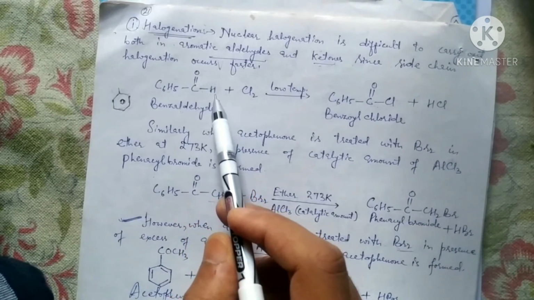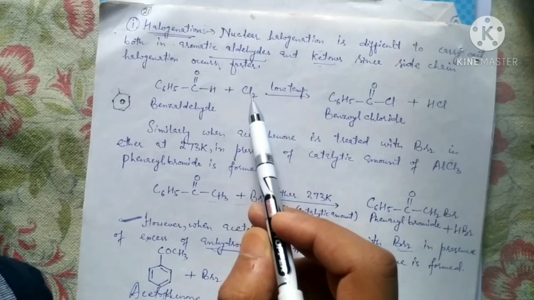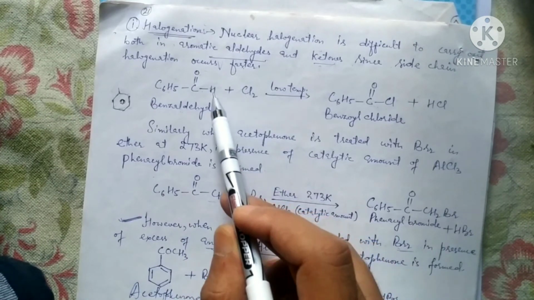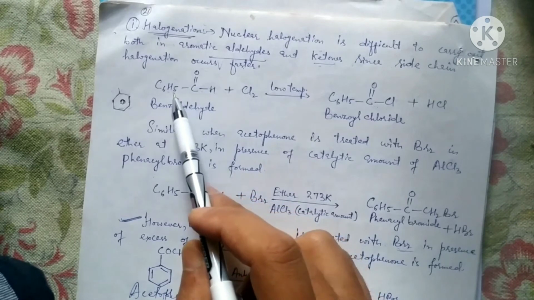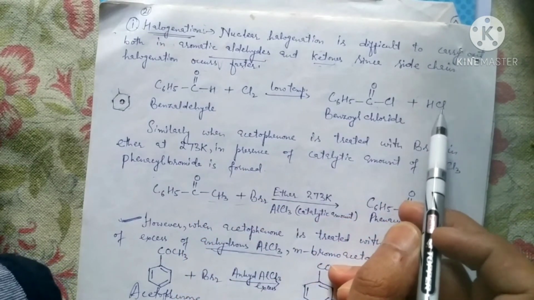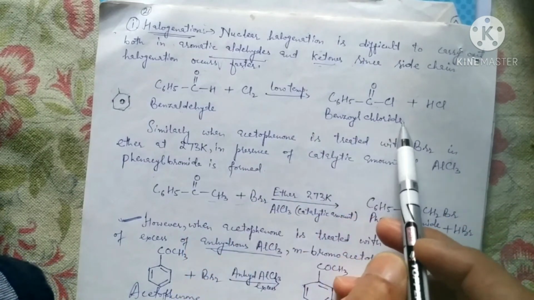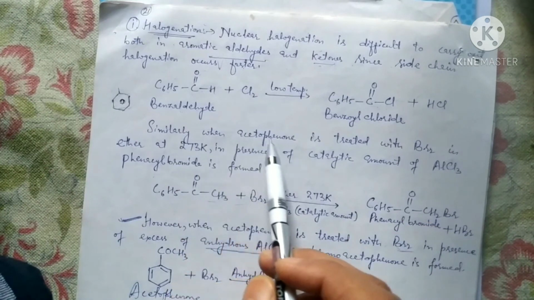A chlorine atom from the chlorine molecule replaces this hydrogen atom of benzaldehyde, releasing a molecule of hydrogen chloride as well, and we get benzoyl chloride.